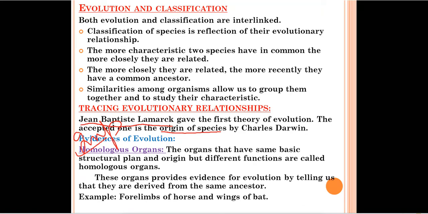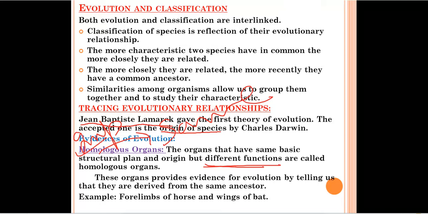First we'll start with homologous organs. Homo means what? Same. Homo means same. So what are homologous organs? The organs which have the same basic structural plan and origin, but different functions, are called homologous organs. From the word itself you can write the definition. You only have to remember that they have different functions.